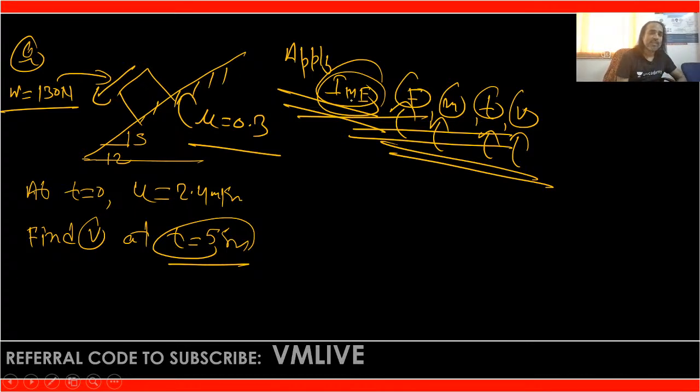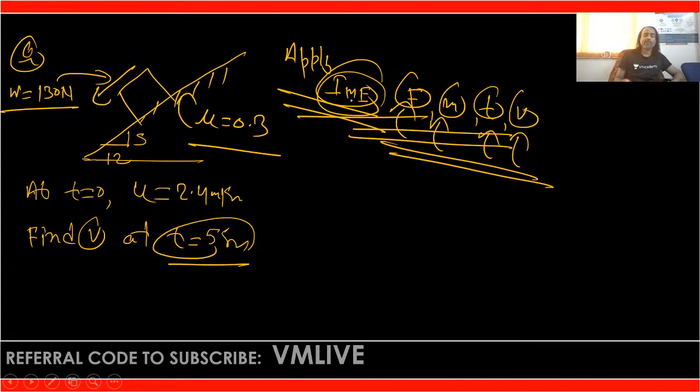One thing more. All these problems, whatever we just completed here, we can solve by using Newton's second law of motion as well as by using the work energy principle also. Any kinetics problem you can solve by using three different approaches: impulse momentum equation, that is IME, then WEP, the work energy principle, and Newton's second law of motion. Then why are there three different approaches? What are the advantages? What are the drawbacks?